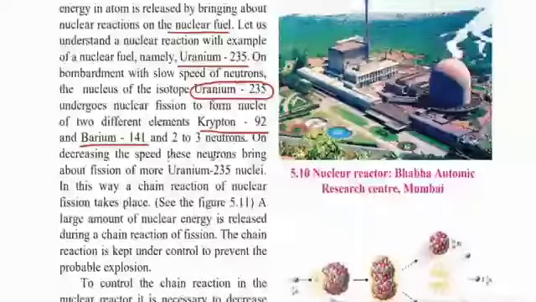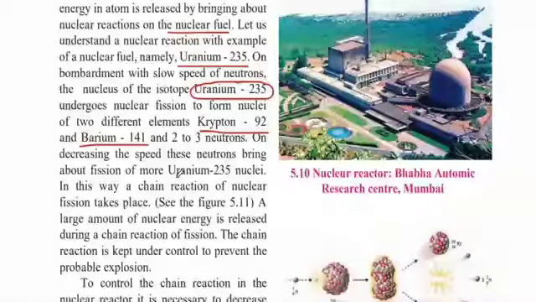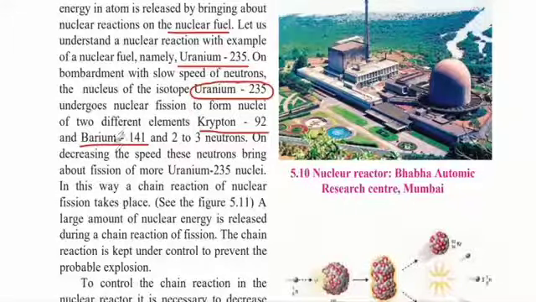On decreasing the speed, these neutrons bring about the fission of more uranium 235 nuclei. Depending on the speed of the neutrons, the uranium can be broken down to different forms of nuclei. In this way, a chain reaction of nuclear fission takes place, because after the uranium is broken down to two elements, these can further be broken down to even smaller elements. A large amount of nuclear energy is released during a chain reaction of fission.